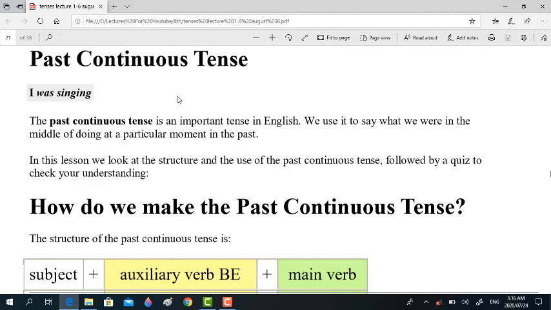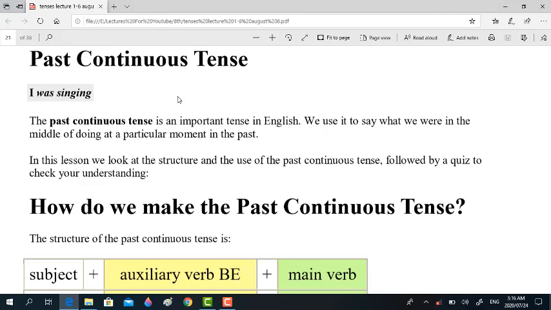The past continuous tense is an important tense in English. We use it to say what we were in the middle of doing at a particular moment in the past. It tells what we were doing at a specific moment or period in the past, right?